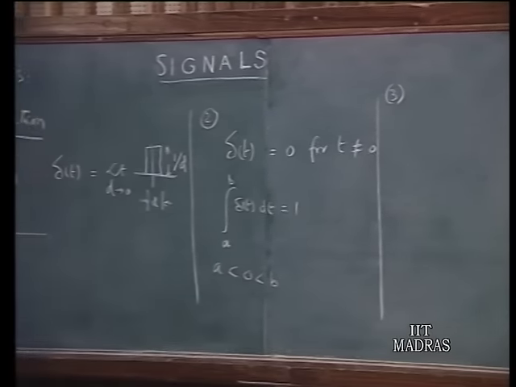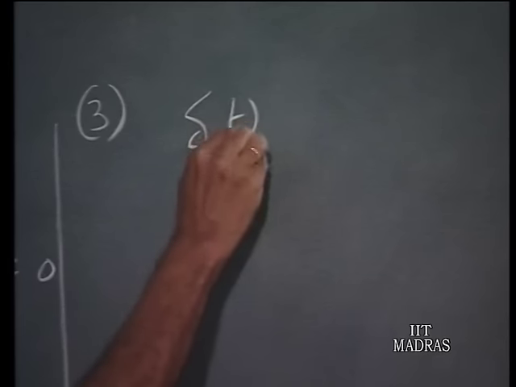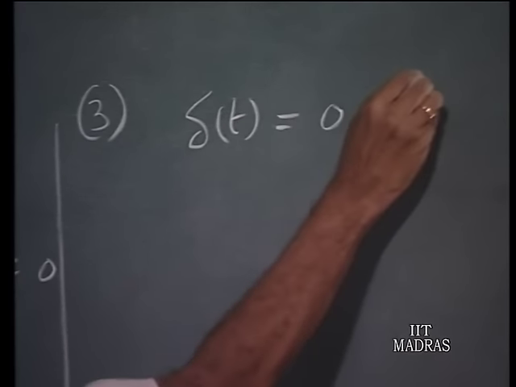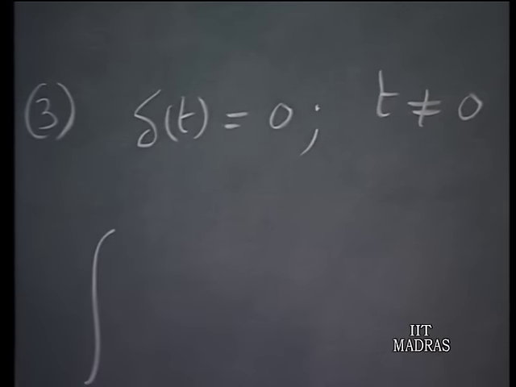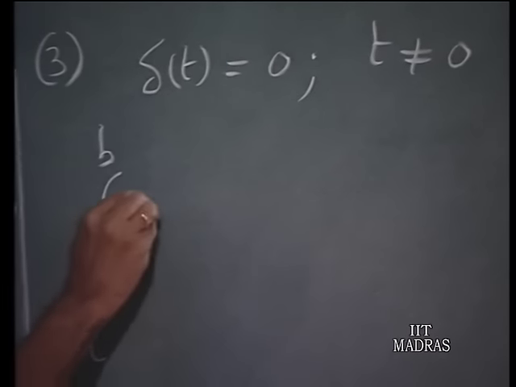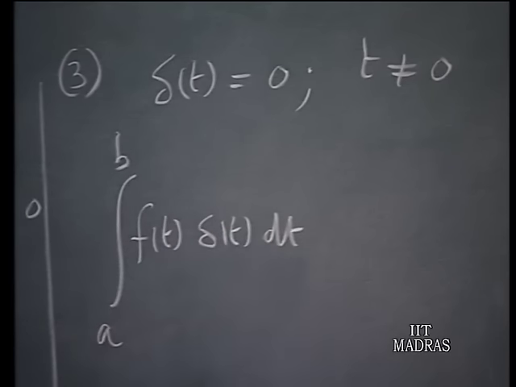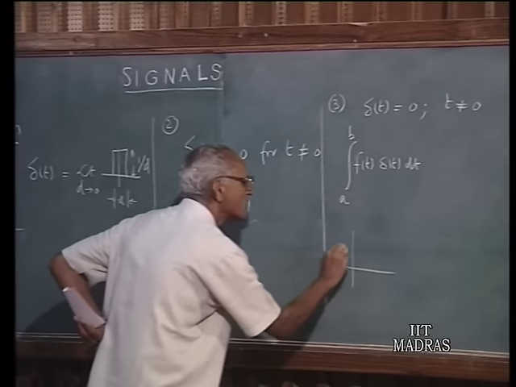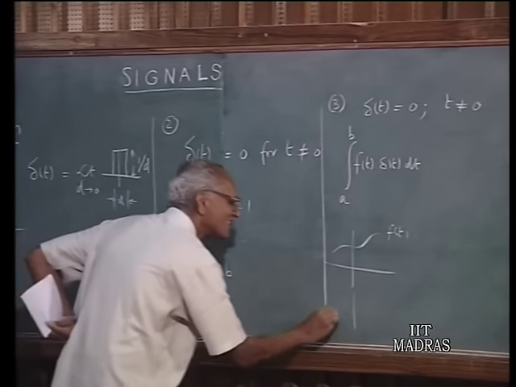A third way of looking at this delta function is this: delta t equals 0 for t not equal to 0 as before, but suppose you take a function f of t, multiply by delta t and integrate from a to b. Then what do you have? You have this delta function multiplying a function f of t. Let us say f of t is a continuous function, and then you are having this delta function.